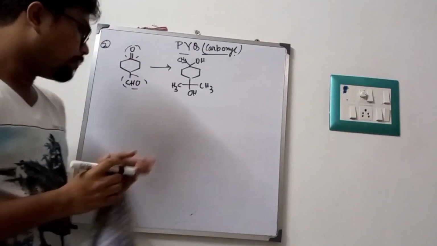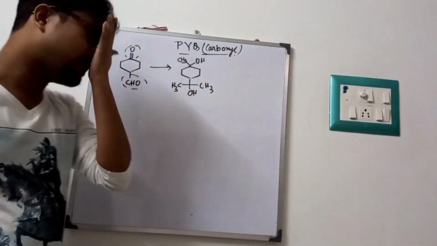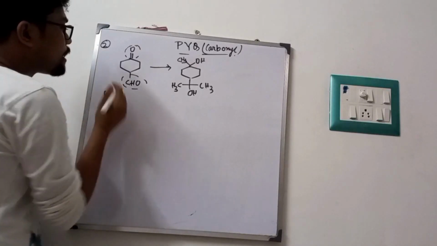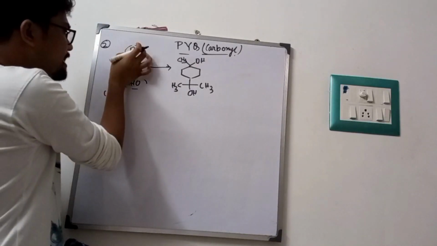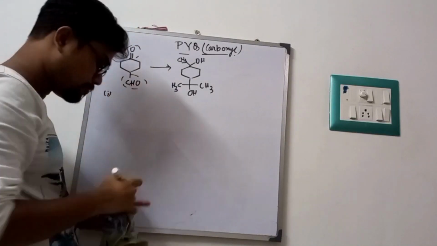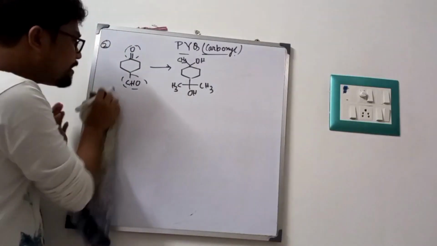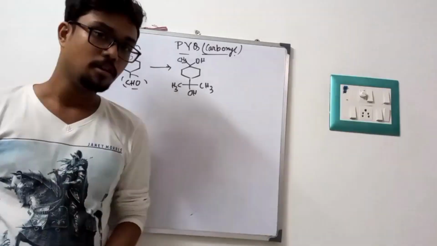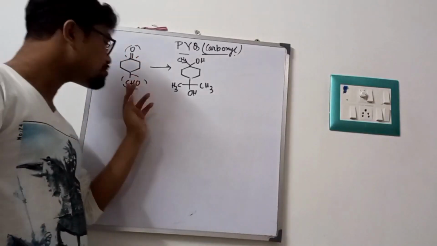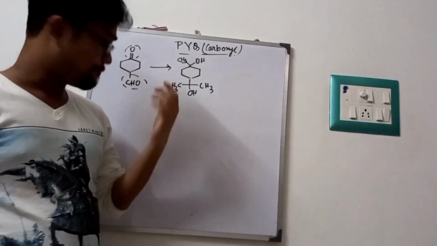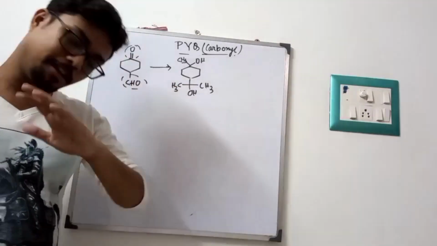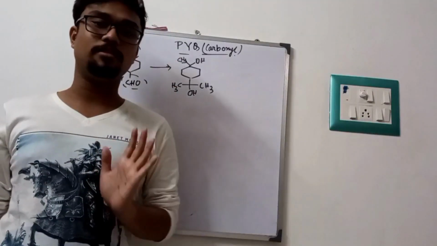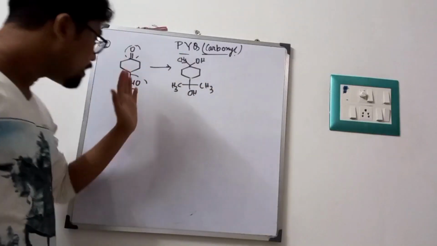So what is the way of thinking to solve the problem? By option. My first option, I am checking that they will provide us C double bond O and CHO. By the help of the reaction of Tollens reagent, we know that Tollens is a mild oxidizing agent. So this will oxidize CHO specifically, not C double bond O. In a special case, only alpha hydroxyketone will be oxidized by the Tollens reagent.